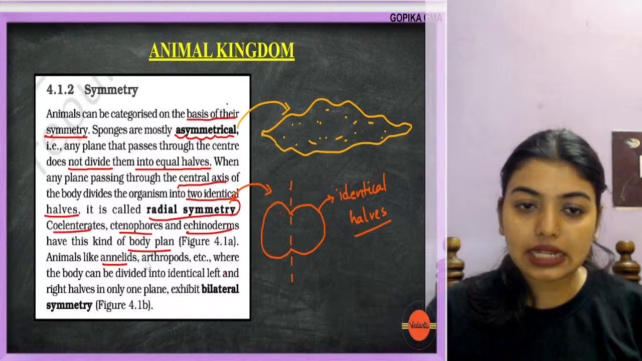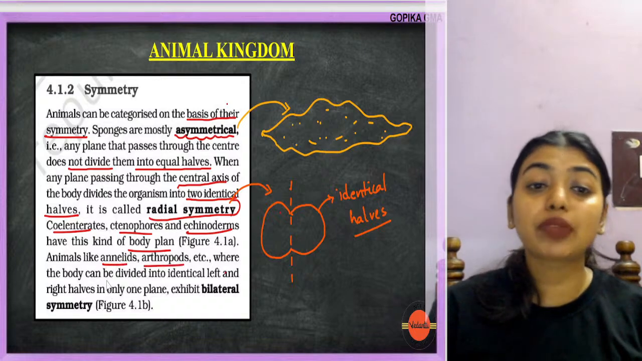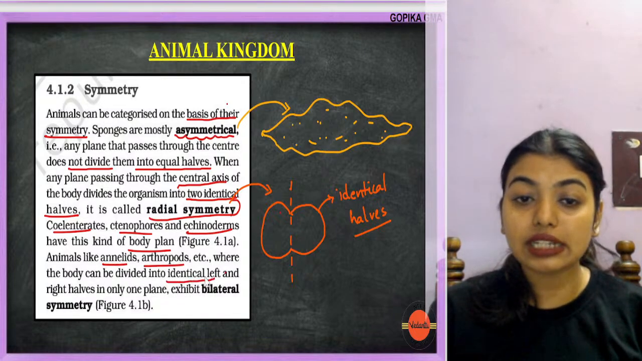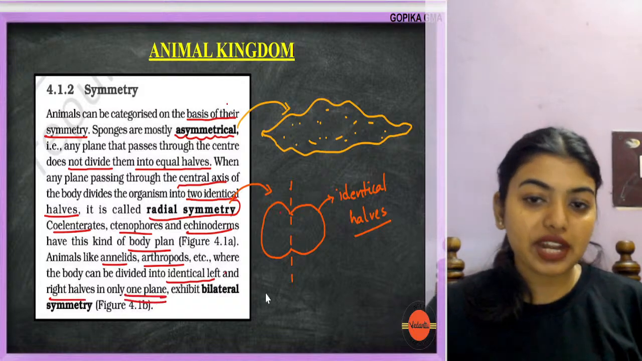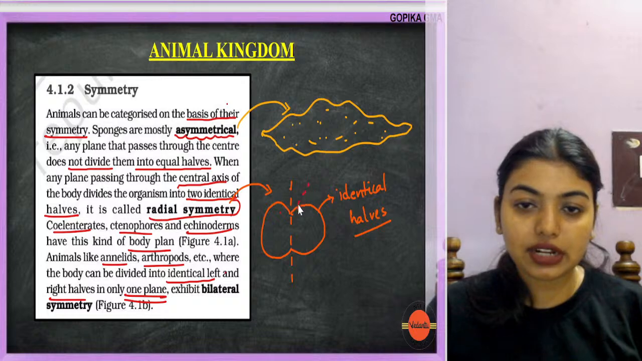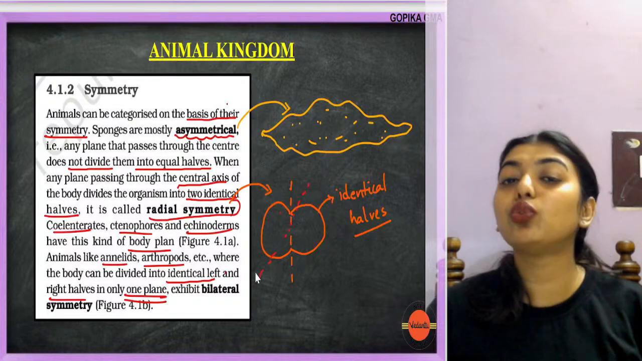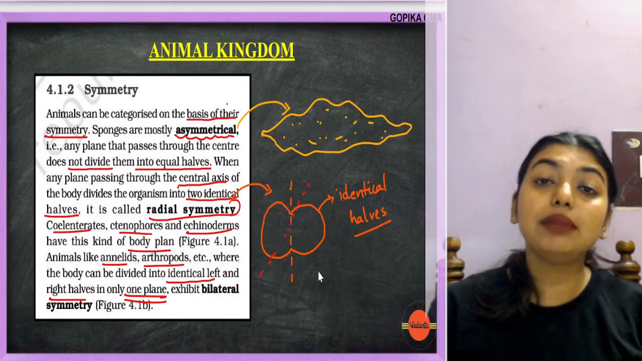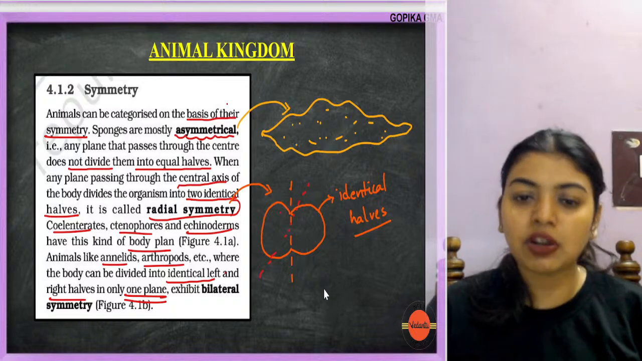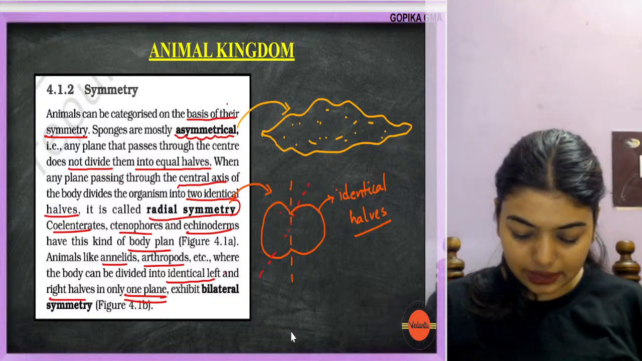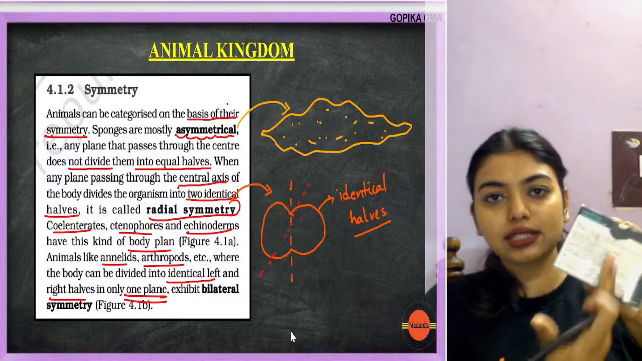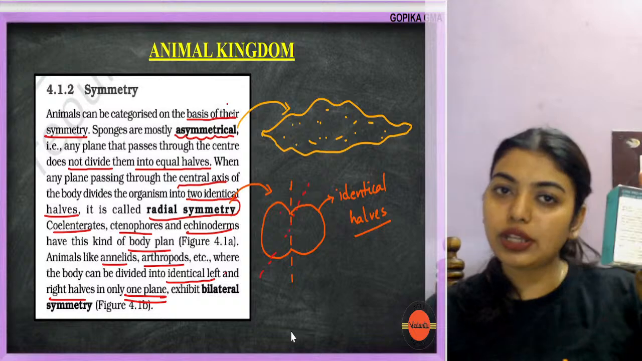Animals like annelids and arthropods are those where the body can be divided into identical left and right halves only in one plane. That is the difference from radial symmetry, where even if I cut like this, I'm going to get two equal halves. But in bilateral symmetry, it is only in one plane. This box, I can cut like this, I can cut like this, and I am going to get two equal halves.